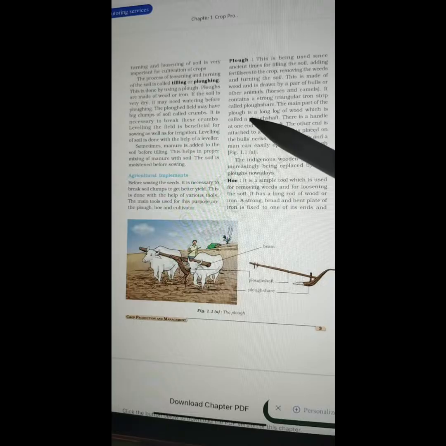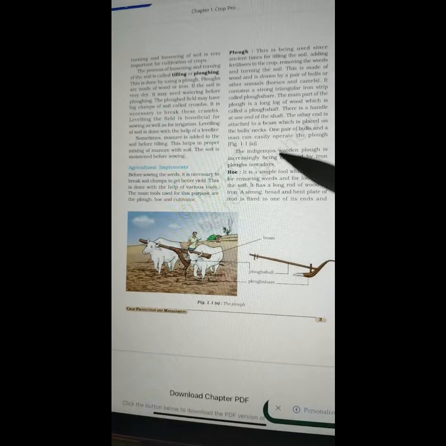The main part of the plow is a long log of wood which is called a plow shaft. There is a handle at one end of the shaft. The other end is attached to a beam which is placed on the bull's neck. One pair of bulls and a man can easily operate the plow. Figure 1.1a. The indigenous wooden plow is increasingly being replaced by iron plows nowadays.